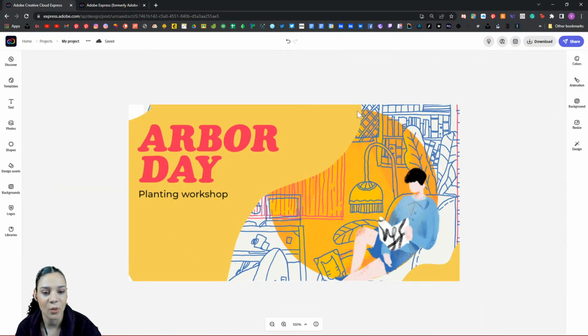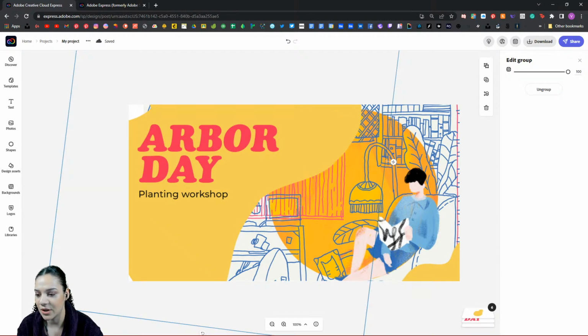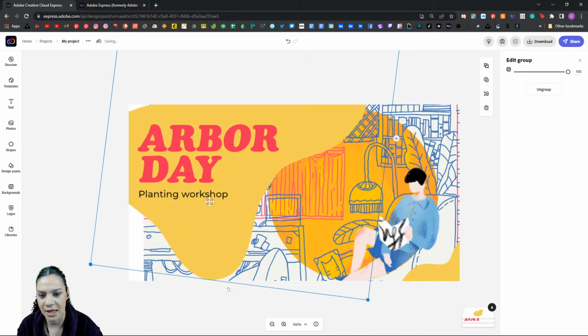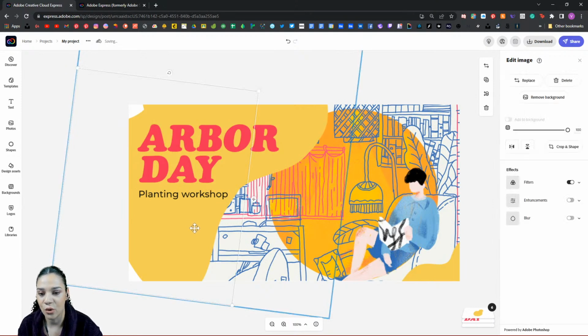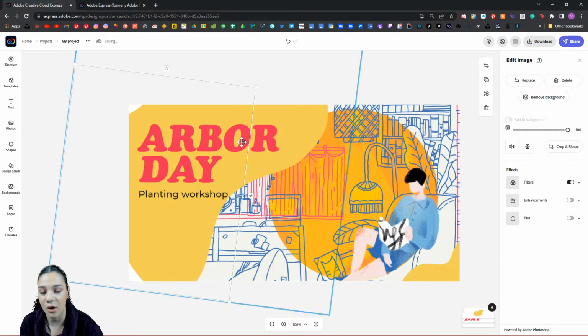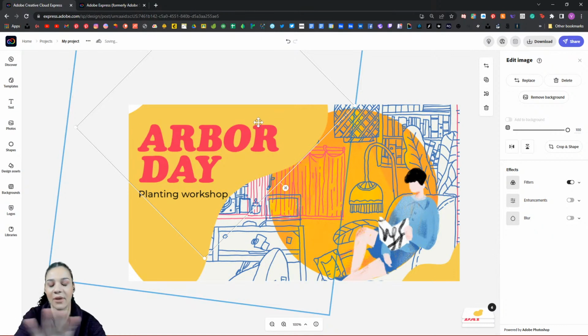What I'm going to do here, though, with the entire group selected, is make this all just a tiny bit smaller and bring this over like so. But what I'm attempting to do here is use the template to create something that fits the exact sort of text that I'm going to go for here. And I need a little more space for my title, which is why I've brought this tail off the top, because I'm going to put my title up there, and then I'm going to put a nice little list of all of the things I offer for my Patreon tier.